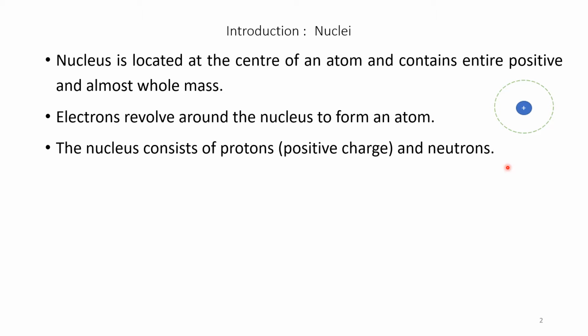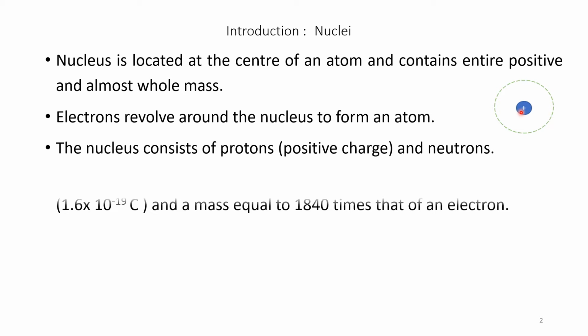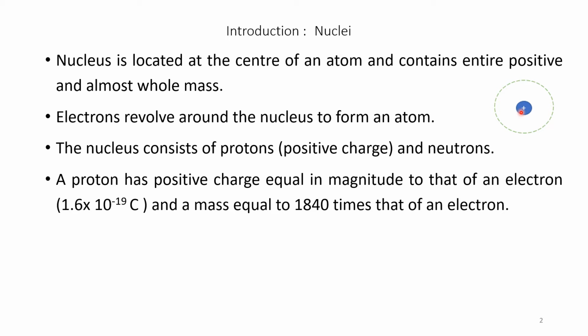The nucleus consists of protons, that is positive charge, and the neutrons. This blue colored mark is having protons and neutrons, and proton is positively charged and neutron is neutral. A proton has a positive charge equal in magnitude to that of an electron, that is 1.6 × 10^-19 coulomb, and mass equal to 1840 times that of an electron.